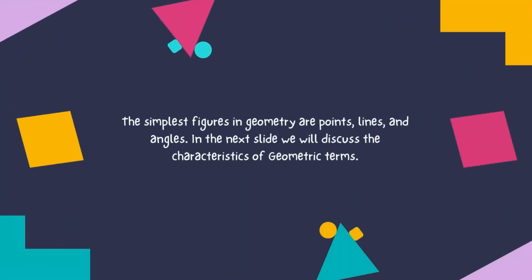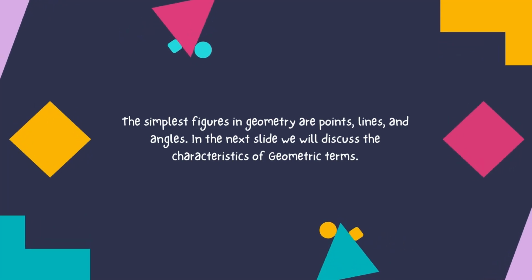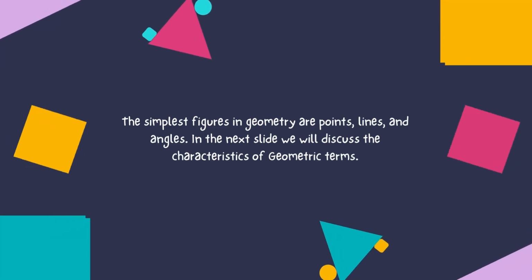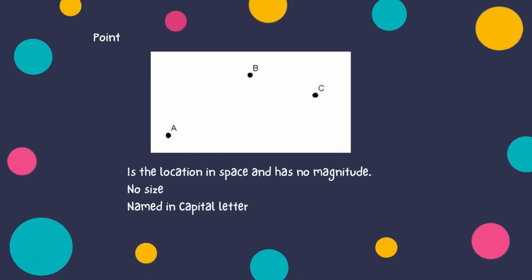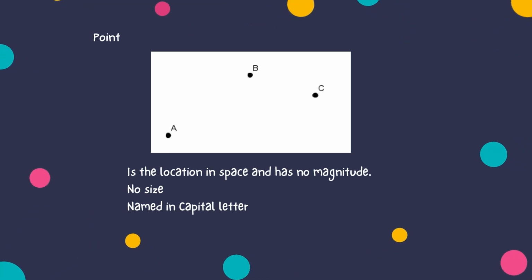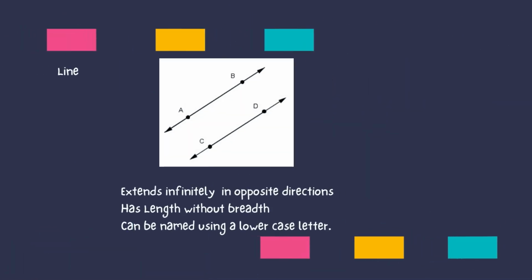The simplest figures in geometry are points, lines, and angles. In the next slide, we'll discuss the characteristics of these geometric terms. The first on the list is the point. The point is a location in space. It has no magnitude, a point has no size, and can be named with a capital letter. And we also have the line.